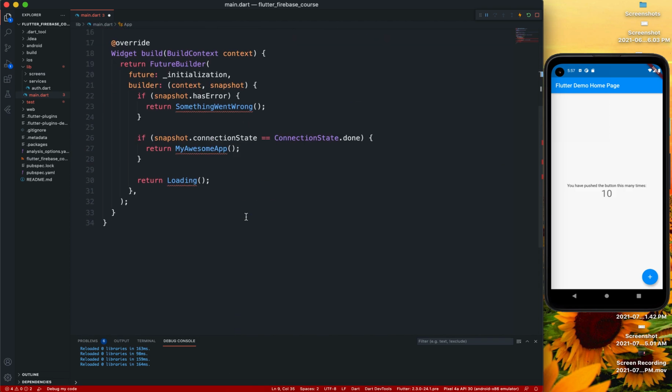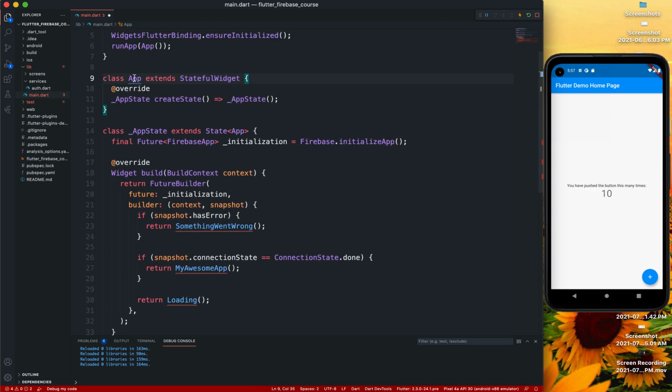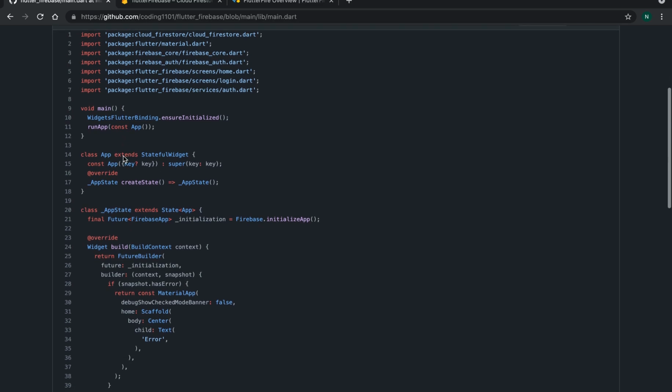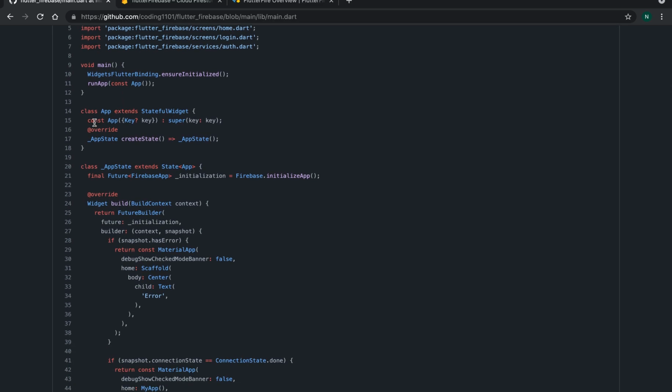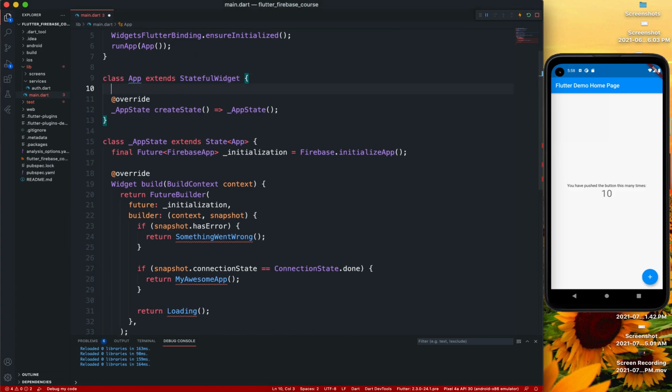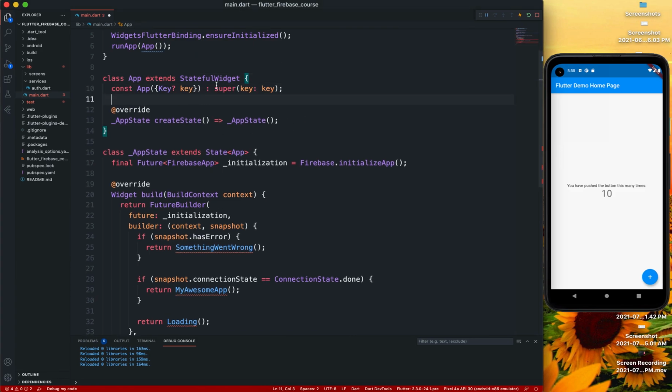Okay, this is the application. Now we are getting this blue underline because of use key in widget constructors. With a quick fix, we can either ignore this or we can make the key. I already have the key, so I'll just paste that in. Basically this makes the key constructor, and we can just specify const right there.